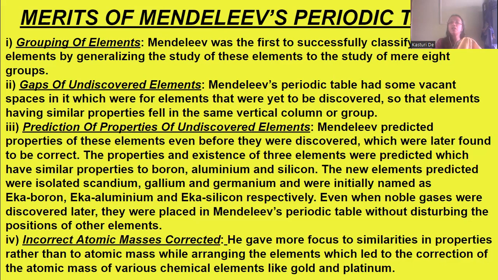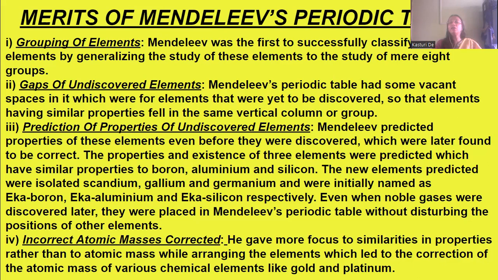They were initially named Eka-boron, Eka-aluminium, and Eka-silicon, respectively, because their characters were very similar to boron, aluminium, and silicon. But later these were named scandium, gallium, and germanium. Even when noble gases were discovered later, they fit into Mendeleev's periodic table without disturbing the positions of the other elements. He kept spaces for these elements also.